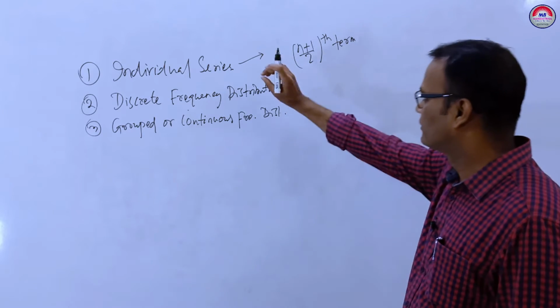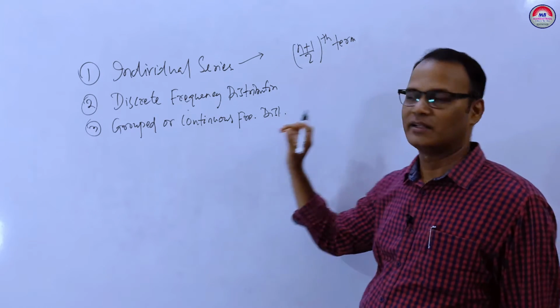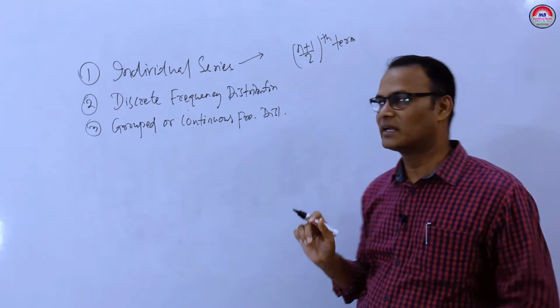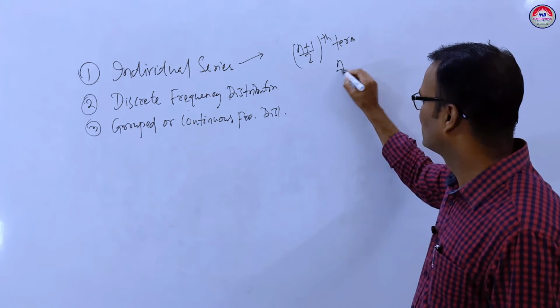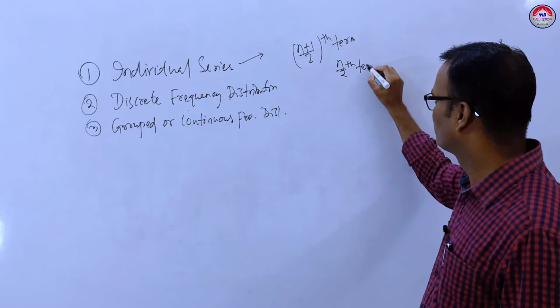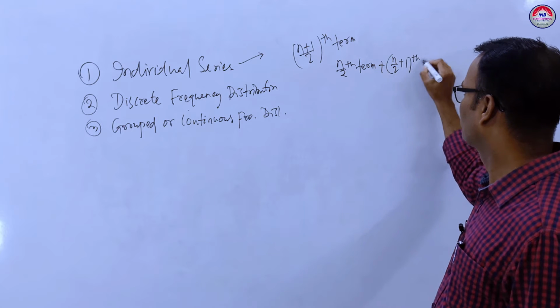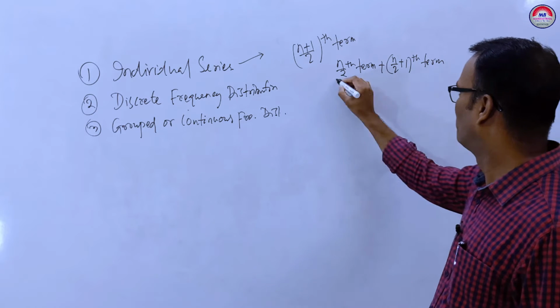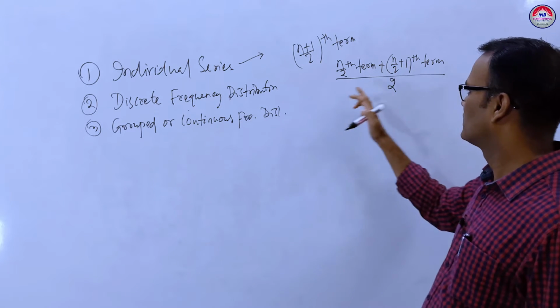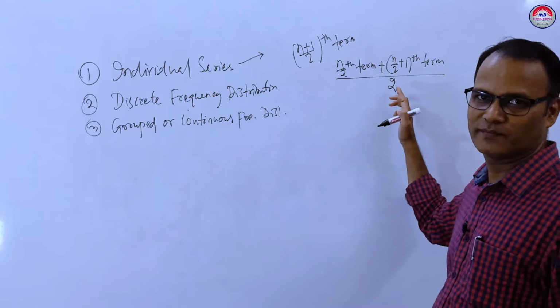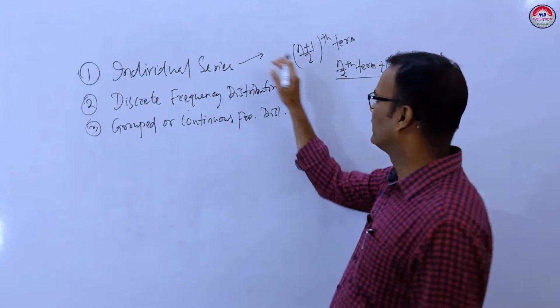But if the observations are even, then we get two middle values. Then how to find the median? So here the formula is the (n by 2) th term plus the (n by 2 plus 1) th term, divided by 2. That means you have to find the AM of these two terms. Okay, it is for individual series.